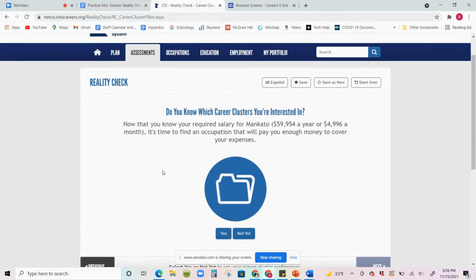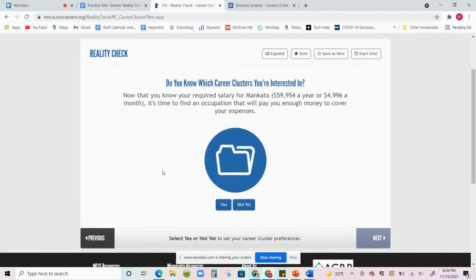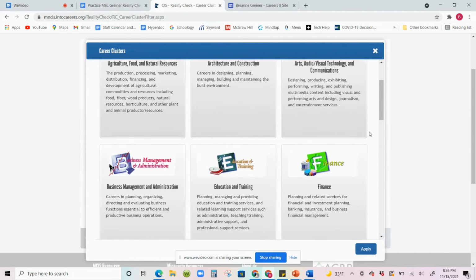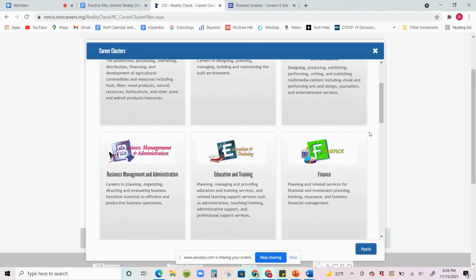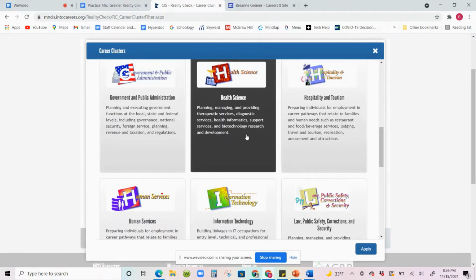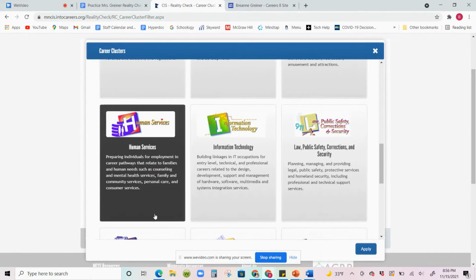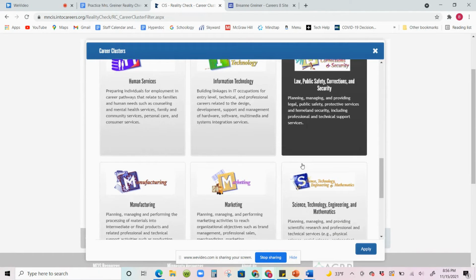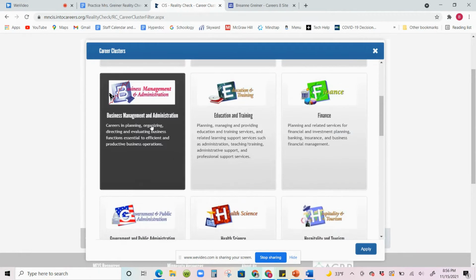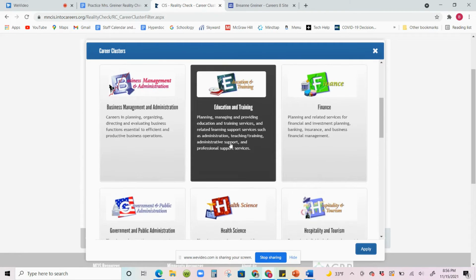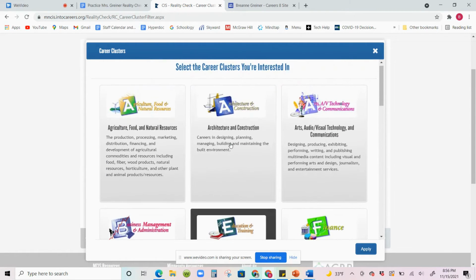And then, do you know which career clusters you're interested in? And here's what I want everyone to do, even if you're not quite sure: I want you to hit yes because it's going to open up this list here for you. And again, if you know, I want to be a psychologist, well, then you're probably going to look in the health sciences field or maybe even the human services field. If you want to be a social worker or a police officer, you're going to look in law and safety. Maybe you want to work in business management, or you want to be a teacher in education. Find the career cluster that matches what you're kind of thinking right now.